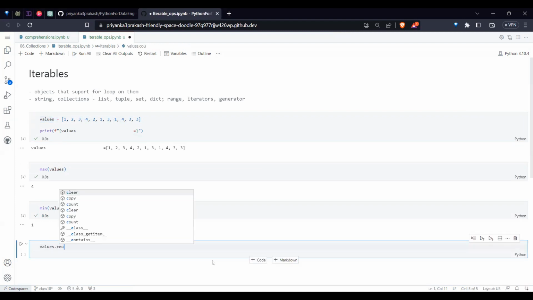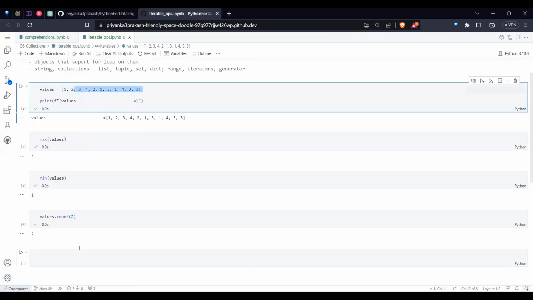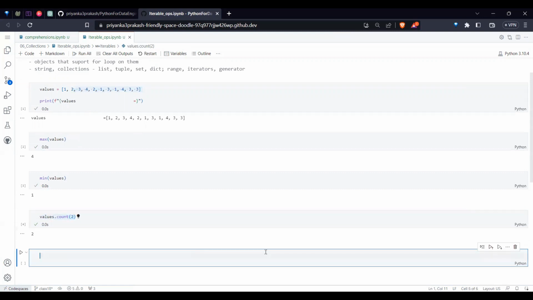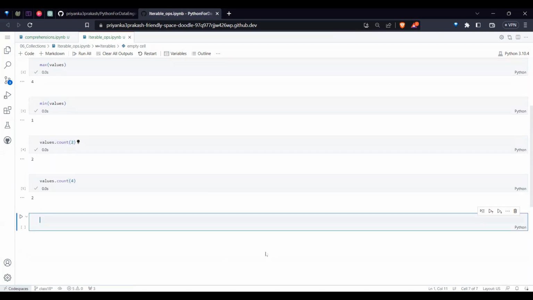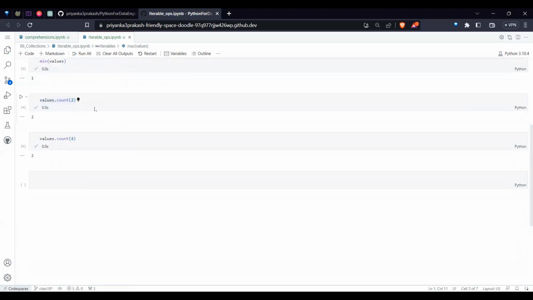For a list, we can ask for the count of, say, 2. If I take 2, how many times is 2 occurring? 2 times. If I ask for the count of 3, how many times is it occurring? Like that it will give, for every number, how many times a particular character is occurring. So now this maximum I did traditionally, based upon the value.